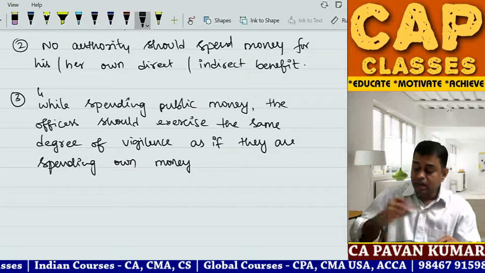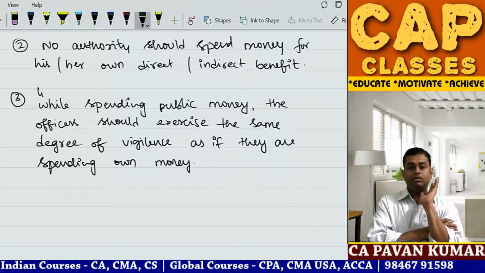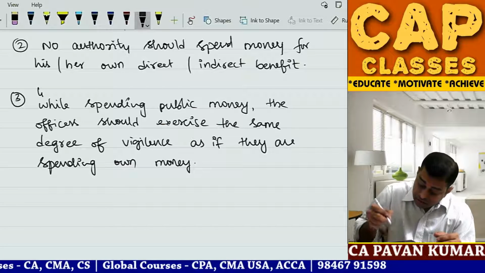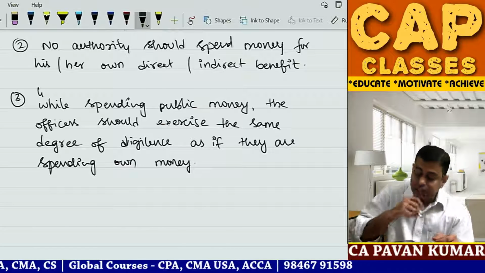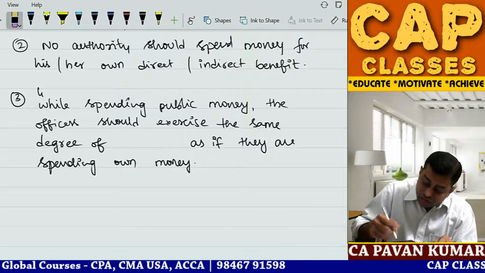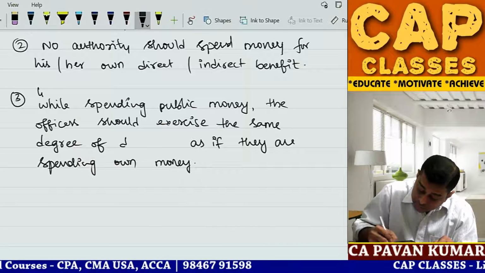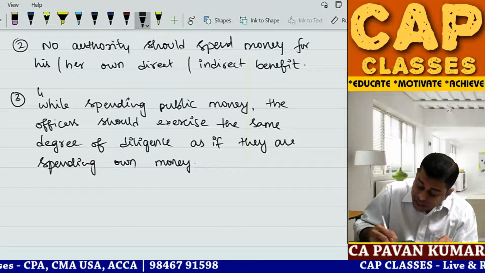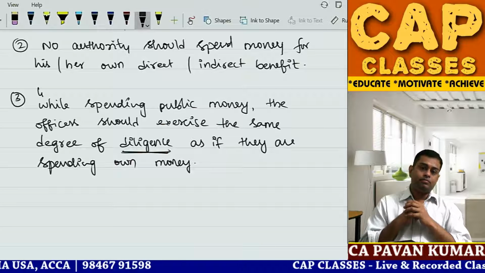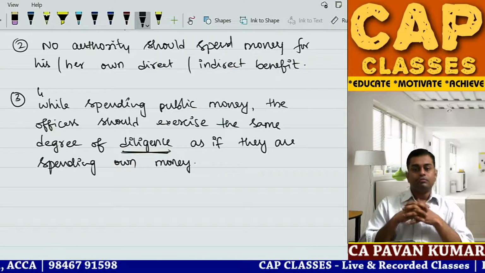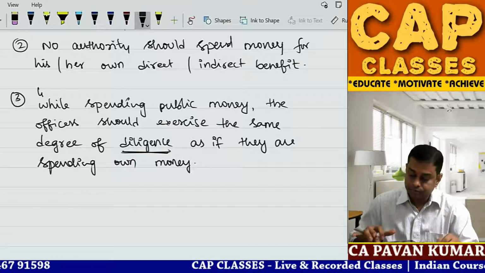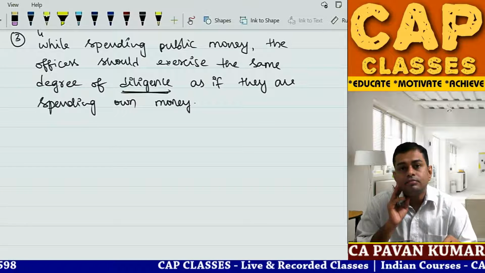If it is my money I am spending, how careful I will be. That much of diligence. What is diligence? It is not vigilance, it is diligence. You can write vigilance also, but the actual word is diligence. Diligence is the opposite of negligence. Negligence means carelessly spending. Diligence is carefully spending. So this is 3.